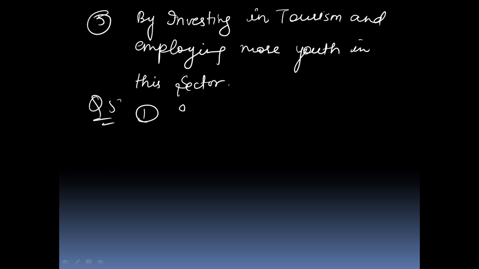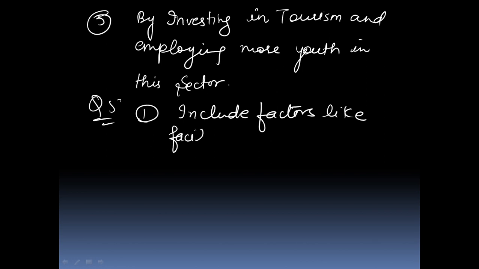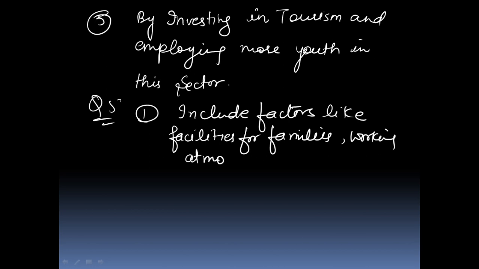First point is include factors like facilities for families, working atmosphere, or opportunity to learn.